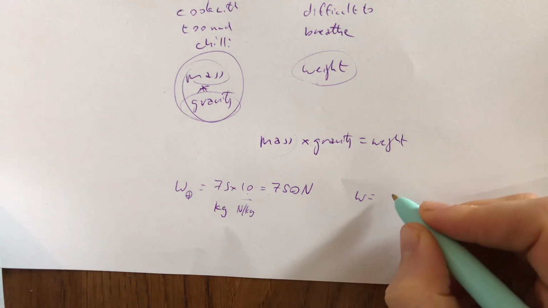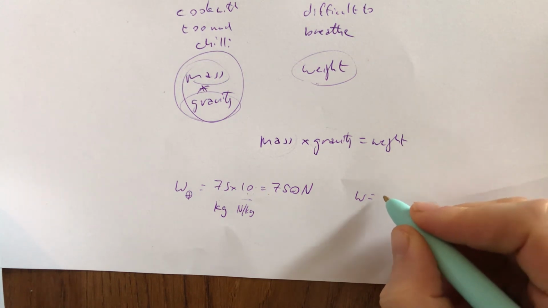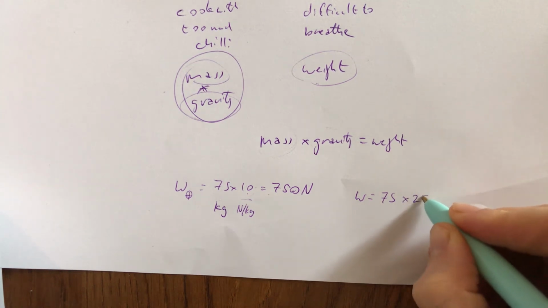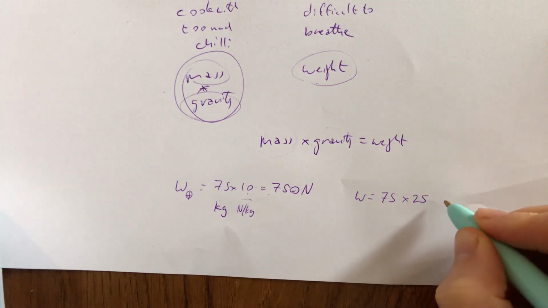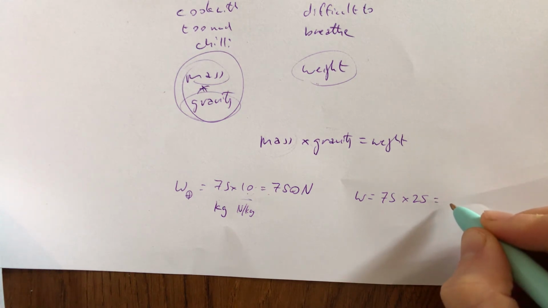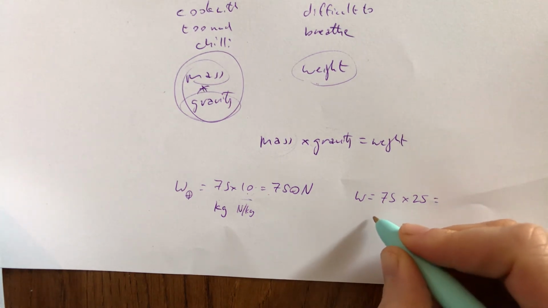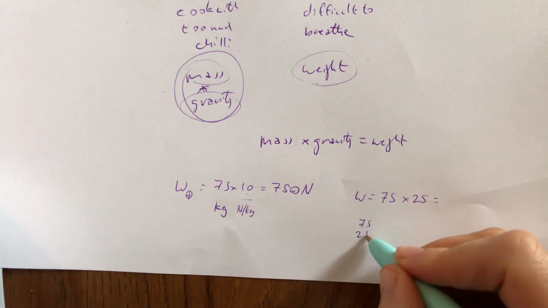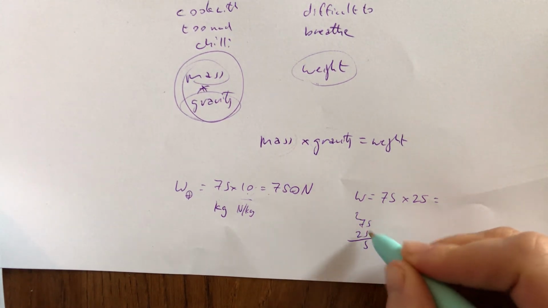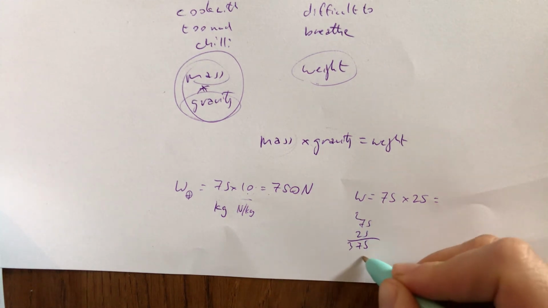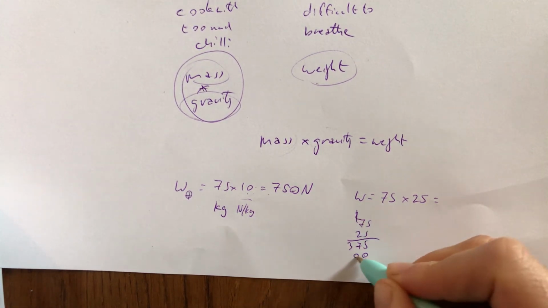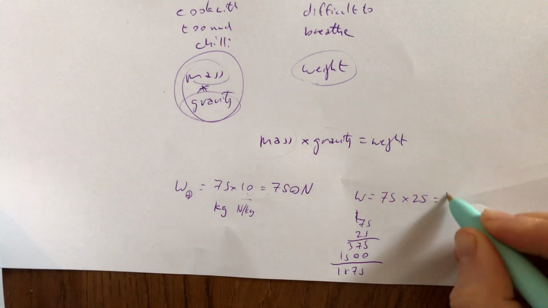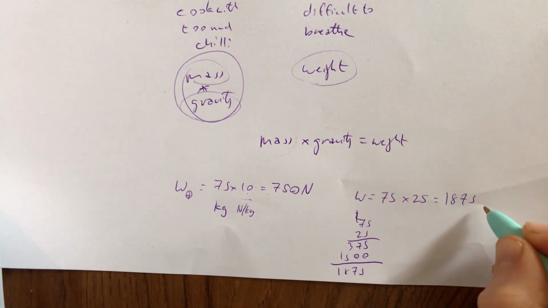If I think about my weight on, let's say, the sun, no, I can't remember the amount of gravity on the sun. Let's just do my weight on Jupiter, which is 25 newtons per kilo. 75 times 25, that's a bit more difficult. Let's just do 75 times 5 times 5. 5 times 5 is 25. 5 times 7, 35, 37. 2 times 5 is 10. 2 times 7 is 14, 15. 18, 75. 1,875.